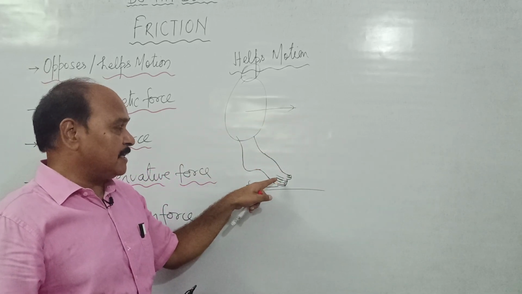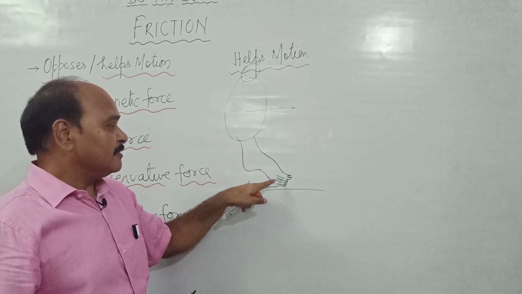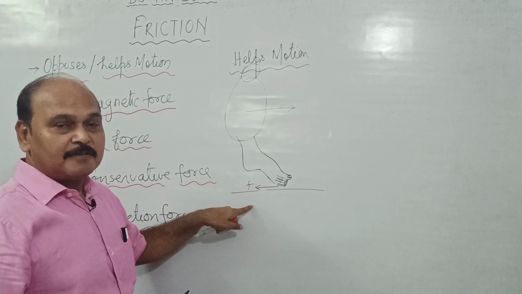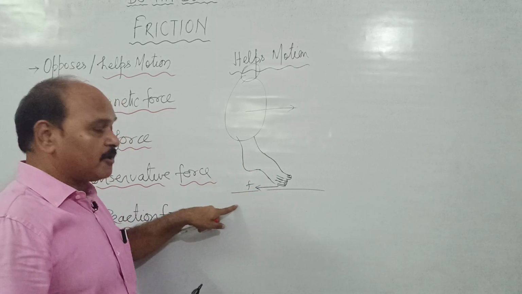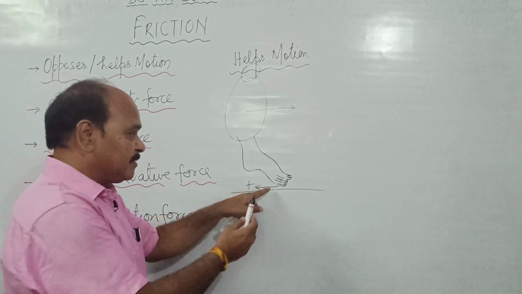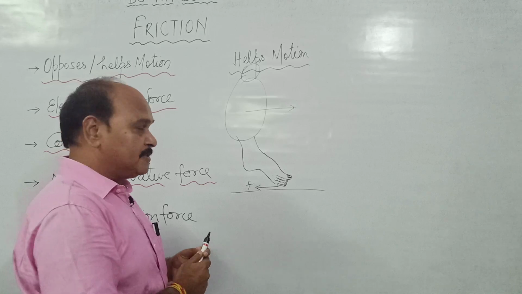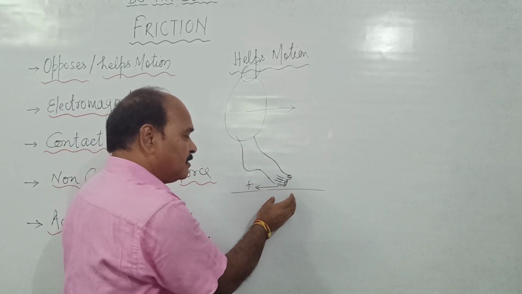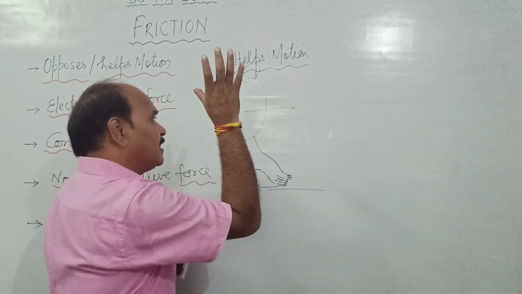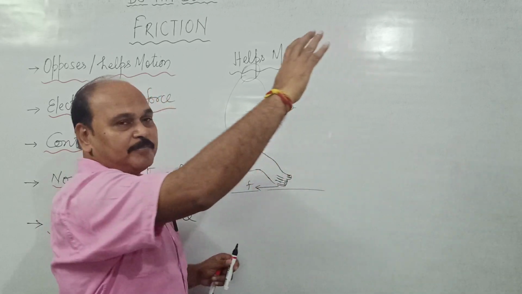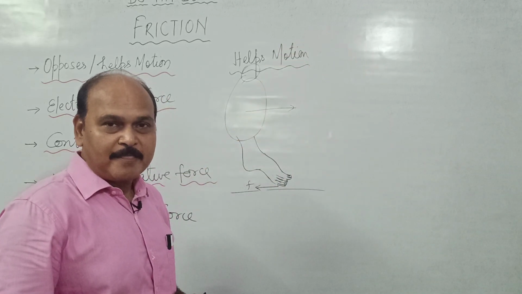So this is action done by the person over the ground, and since the toe doesn't move backward, force of friction is able to hold our feet over the floor. And since this toe remains over floor, the reaction of this action acts over the person, and as the result, person is able to move forward.